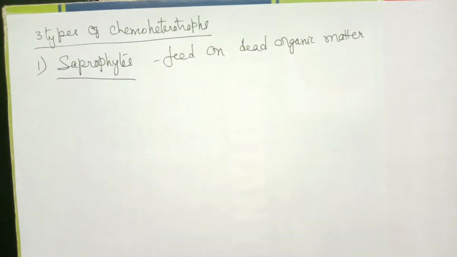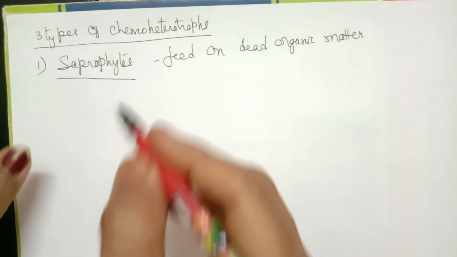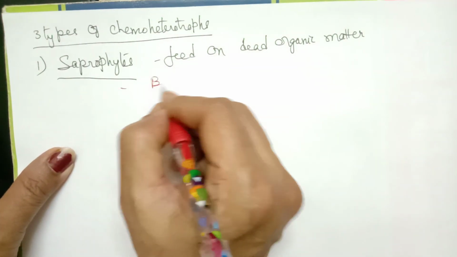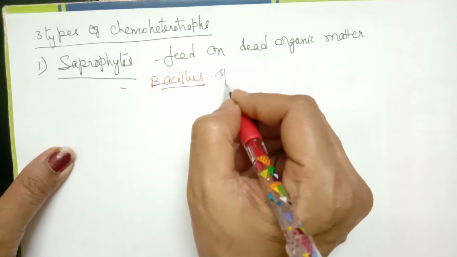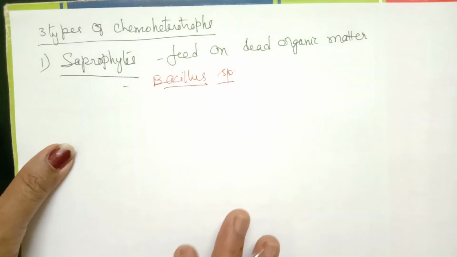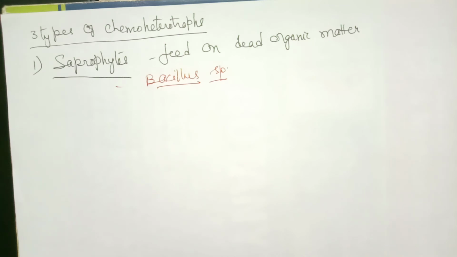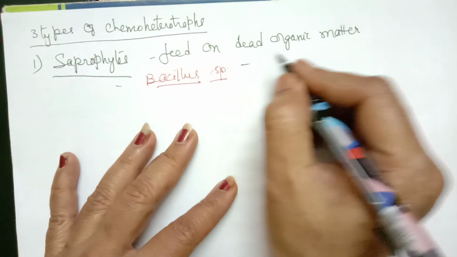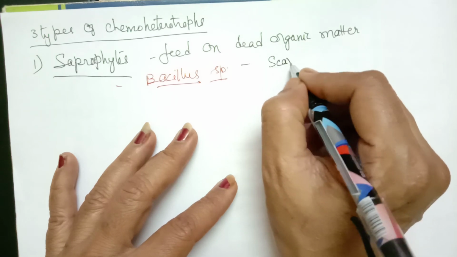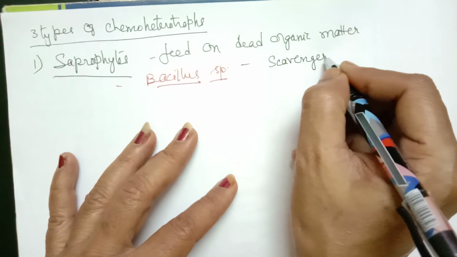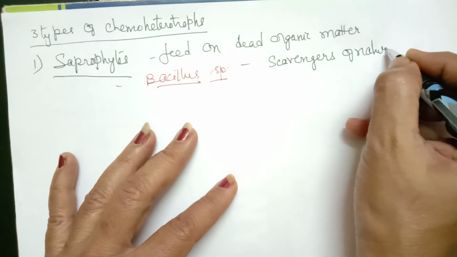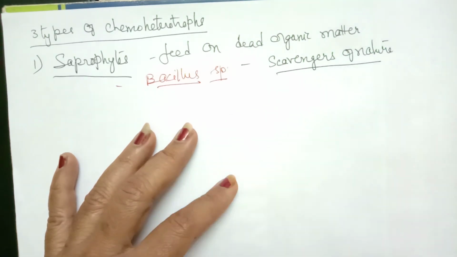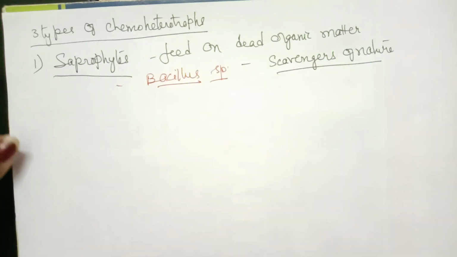For example, we can take any example of Bacillus species. These are also called scavengers of nature, and majority generally are saprophytes.